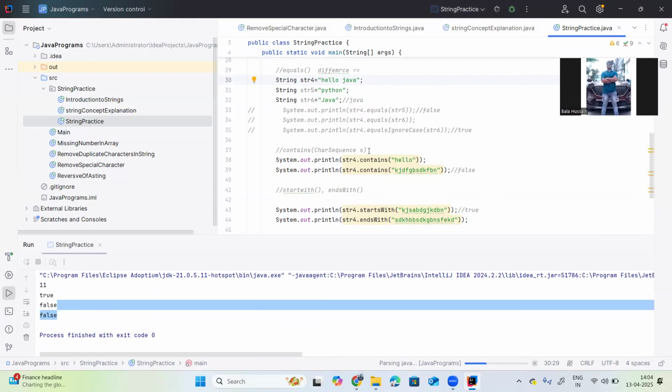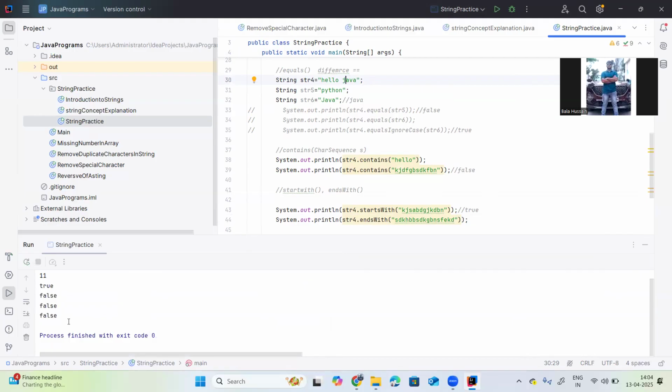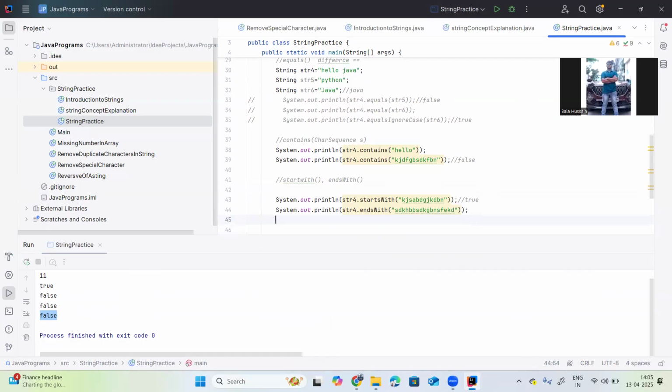Let me execute. It definitely returns false, because str4 ends with Java but the string I provided is not available at the end, so it is throwing false.